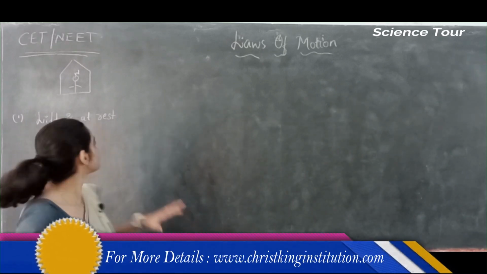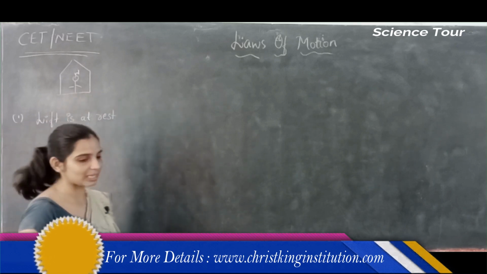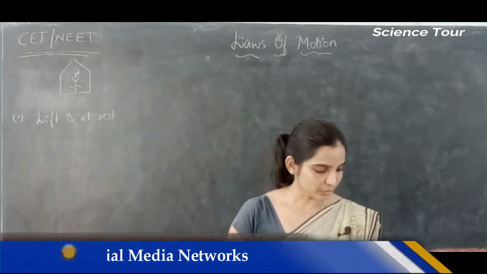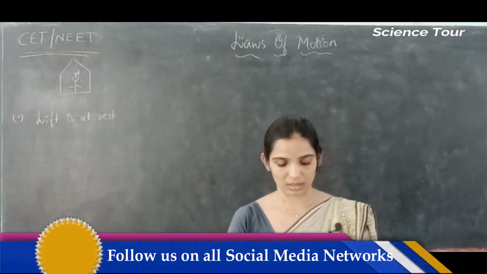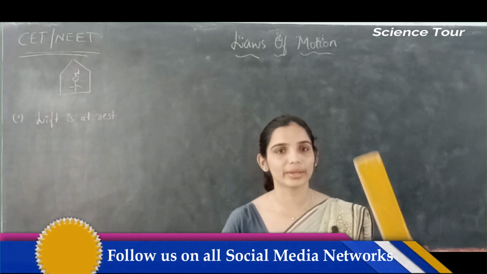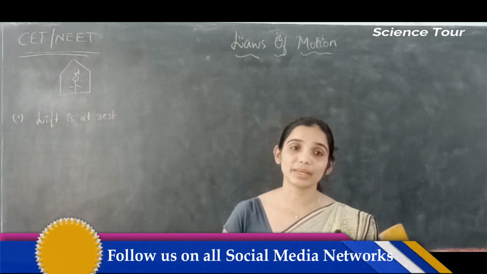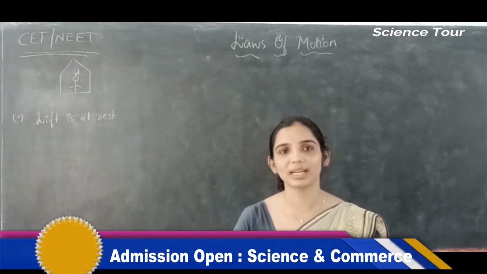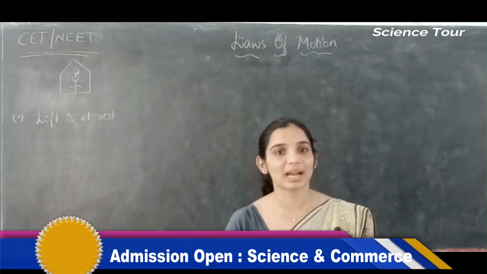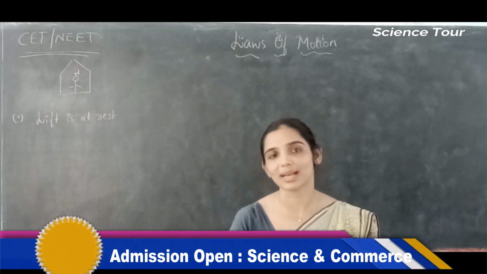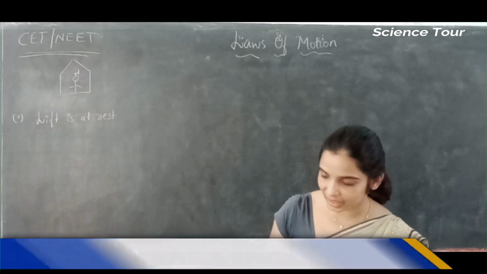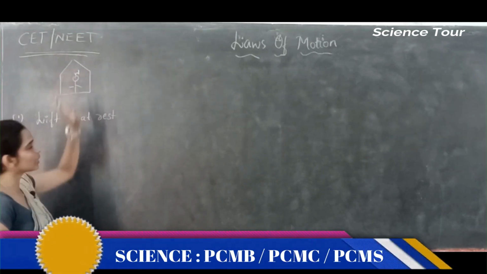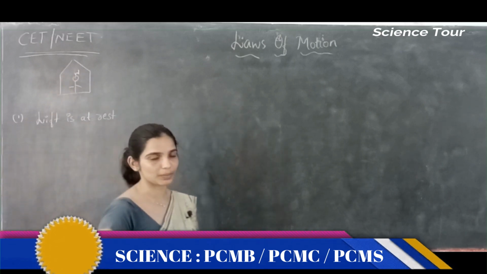Weight is a relative quantity, we all know that. For example, the weight of this scale on the surface of the earth will be different when I carry it to the moon. It will weigh differently. Weight is nothing but the gravitational force experienced by any object, mass times acceleration due to gravity. Now as we are on the earth, we will consider the weight of this person is W. That is the actual weight of this person.